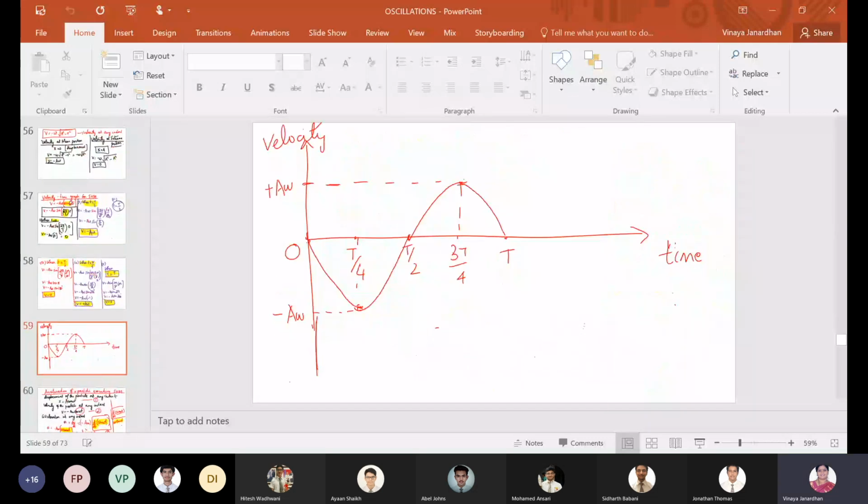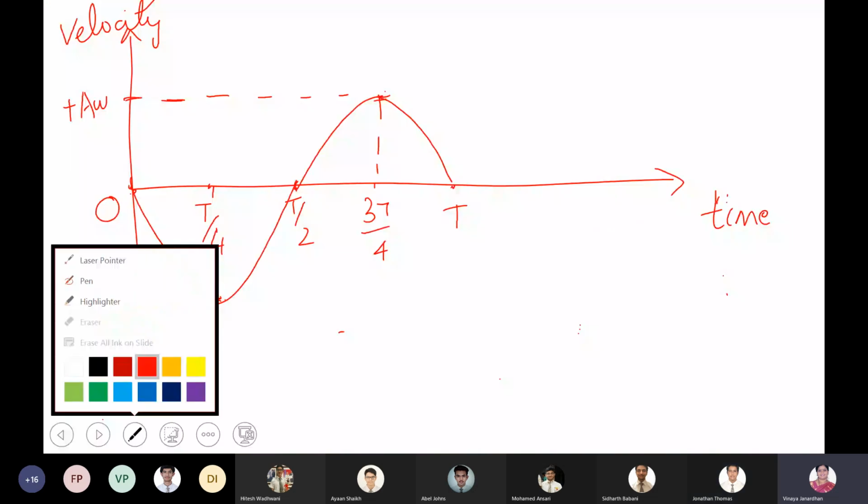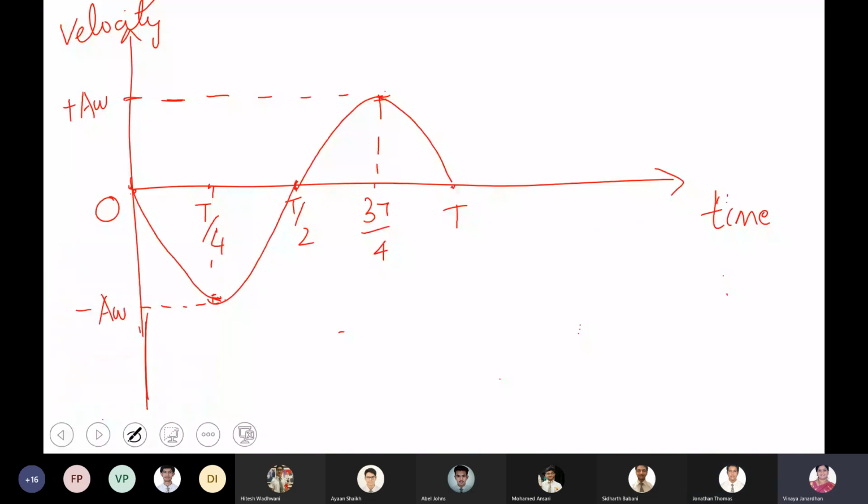I think we completed till this yesterday. Did we complete till this yesterday? We didn't draw the velocity time graph, ma'am. Okay, just complete the graphical part. Boss, complete the graphical part.